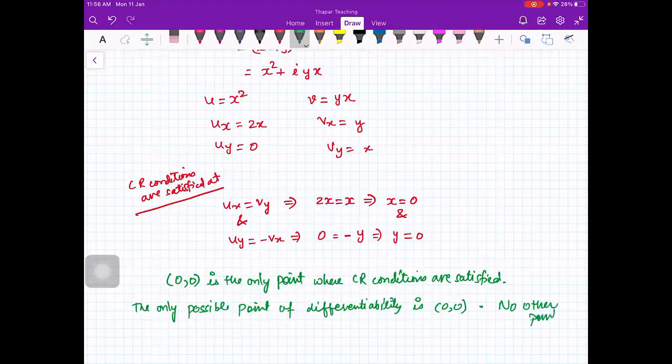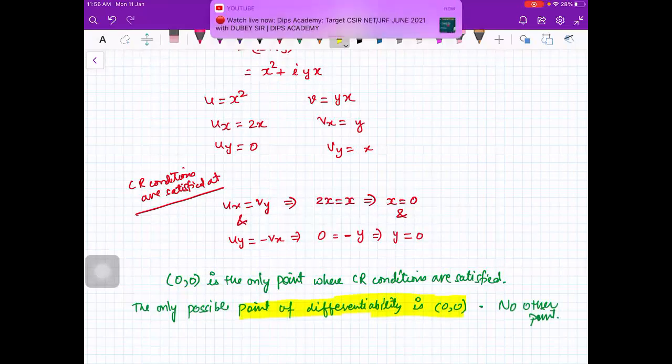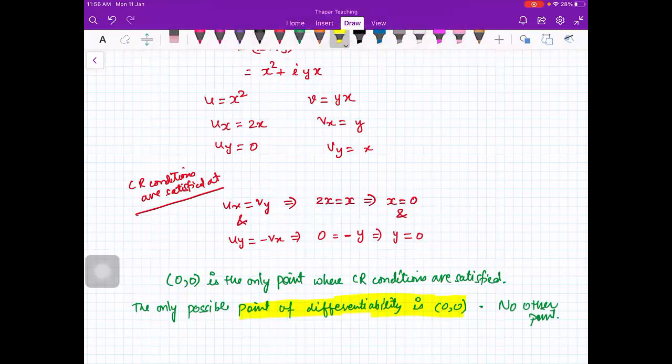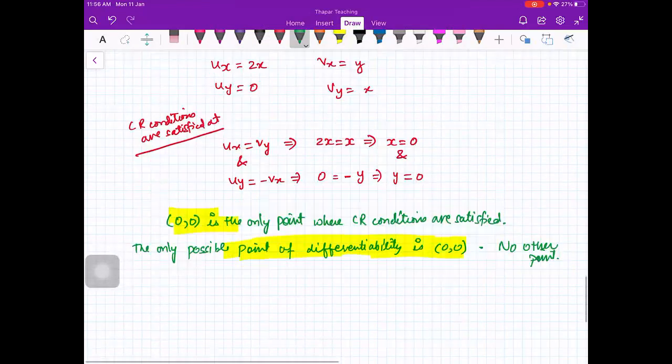And at this point also we are not sure. Is this thing clear to everybody? Please let me know. Yes, ma'am. So because (0, 0) is the only point where CR conditions are satisfied, this is the only point where there can be a possible differentiability. So for that you need to check.